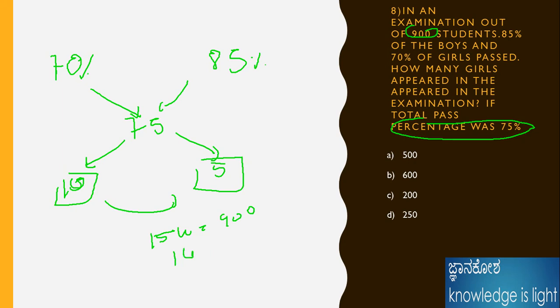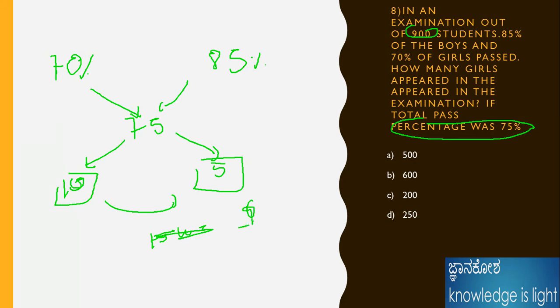Therefore 1 unit is equal to how many? 900 divided by 15 is 60. Or else, if you are confused with that method, I will take it by using the ratio method.